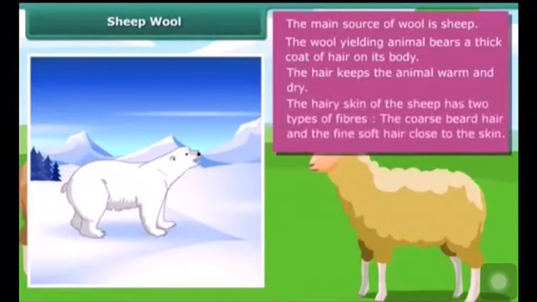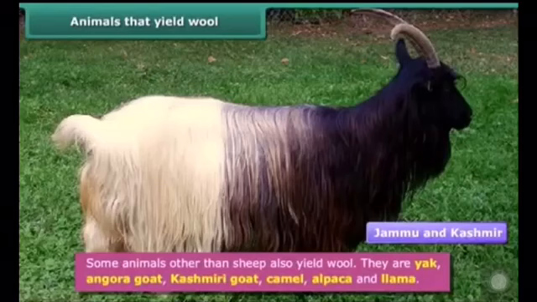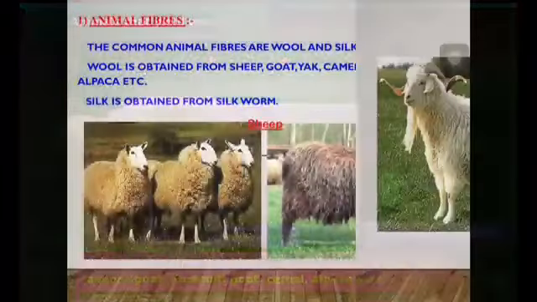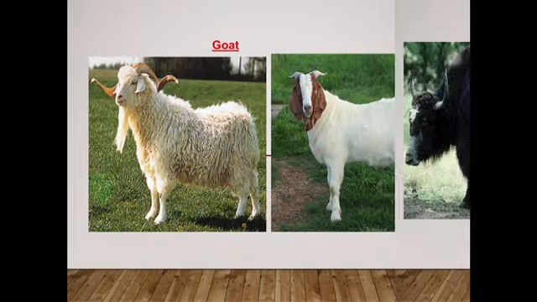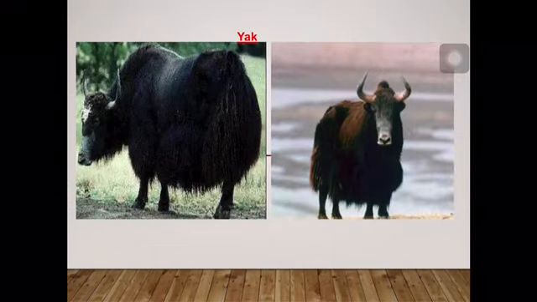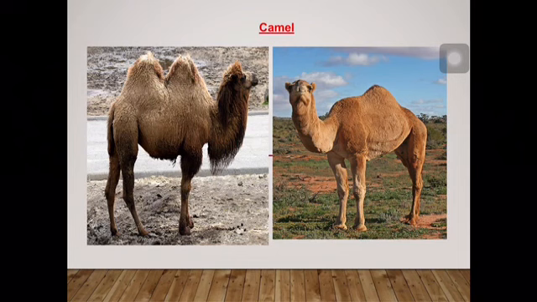The hairy skin of sheep has two types of fibers, the coarse beard hair and the fine soft hair close to the skin. Students, do you know animals like yak and snow leopard have thick fur? Fur traps dead air next to the animal's body and creates a blanket of insulation. More fur means more insulation.